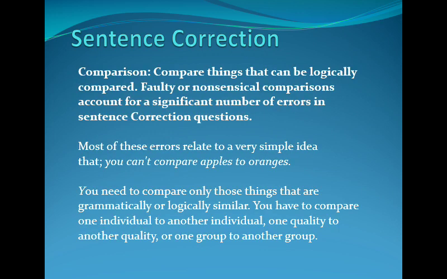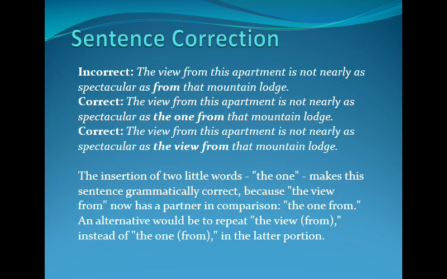One more important concept is comparing things. When you compare two things, please make sure they are of the same type. As you can see, you can't compare apples to oranges. Maybe you can compare green apples to red apples, but not two fruits of different types. Let's have a look at an example. It says the view from this apartment is not nearly as spectacular as from that mountain lodge.